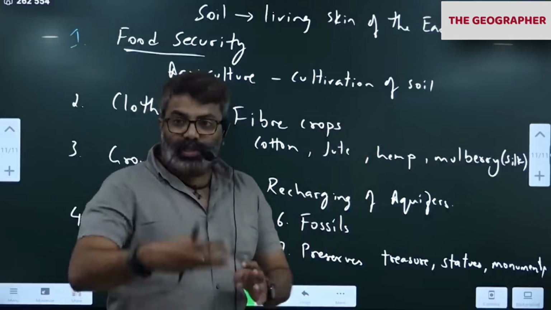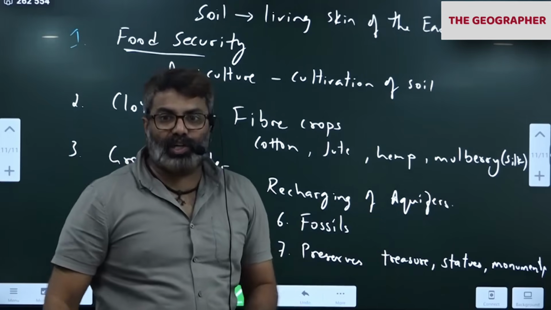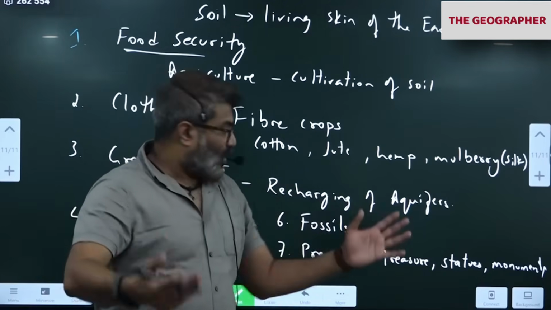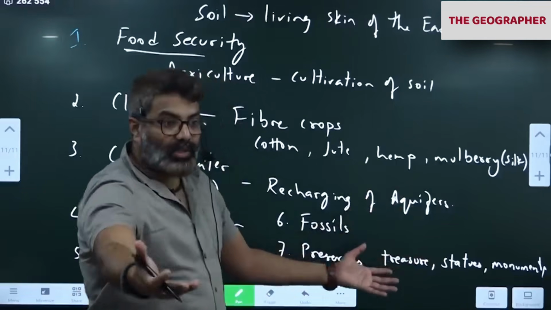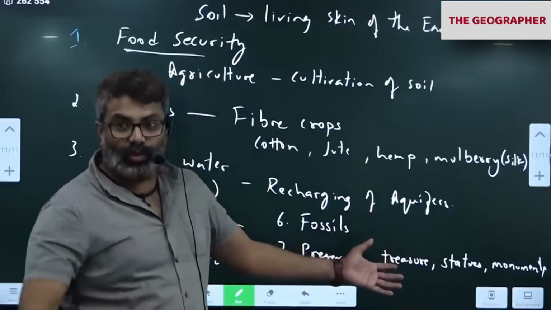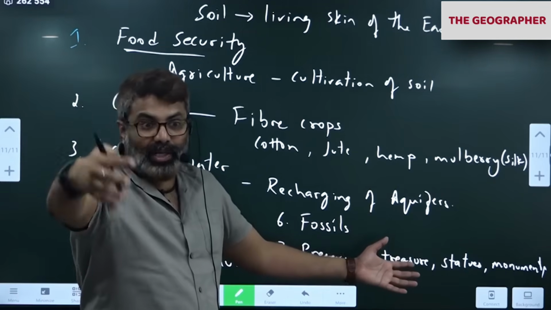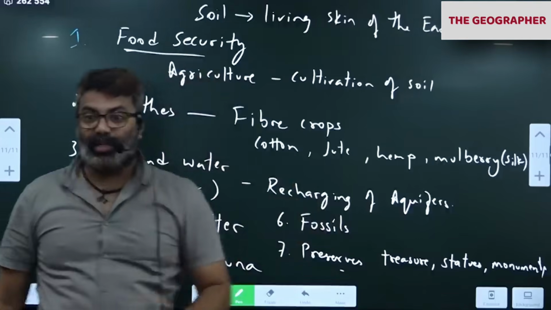Now when the scientists or when the people started digging, they found something. So they informed the archaeological department. So they came and excavated. When they excavated, they came to know about all the tools we used earlier. They have now unearthed ancient cities like Harappa, Mohenjo-daro. Now you have Rakhigarhi and all. So all these new sites are being discovered every now and then. How did we come to know about that? Because soil had preserved all of it.